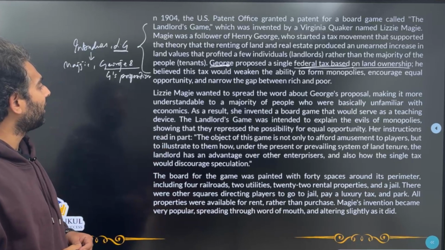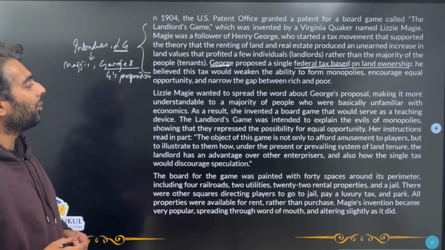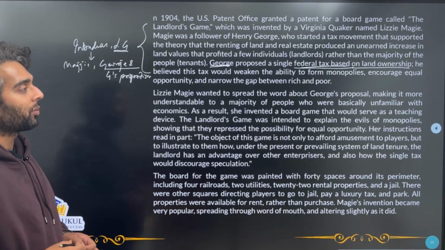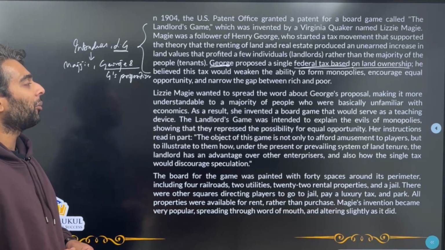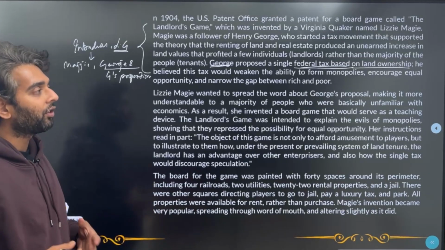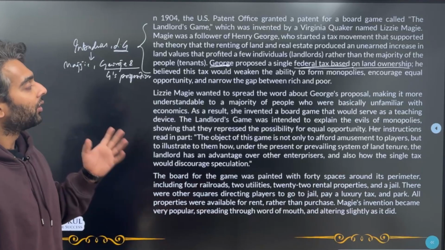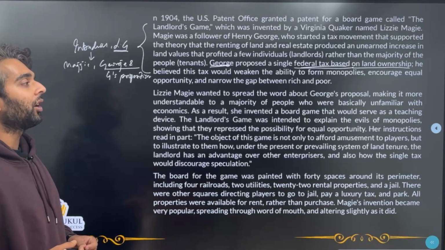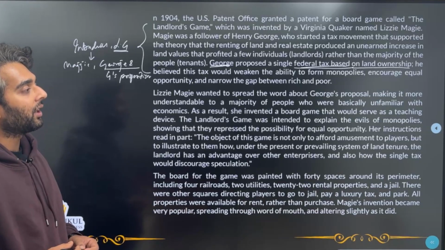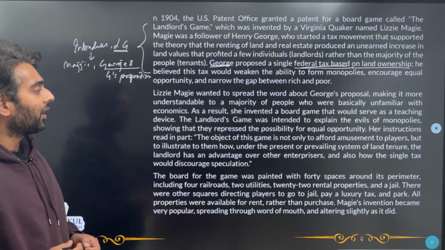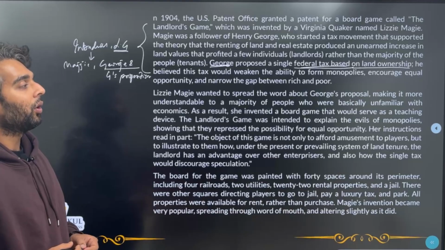Now for the second paragraph, Lizzie Magie wanted to spread the word about George's proposal, making it more understandable to a majority of people who are basically unfamiliar with economics. Great, that's a very nice thing. She wanted to educate more people about this particular concept. As a result, she invented a board game that would serve as a teaching device. Landlord's Game was intended to explain the evils of monopolies, showing that they repress the possibility for equal opportunity.